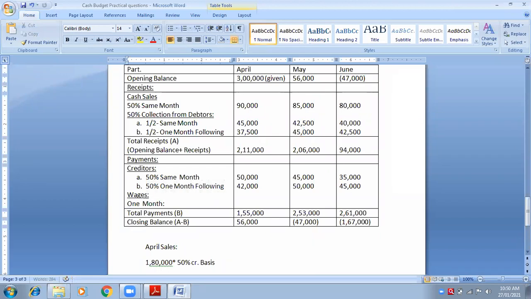So you will write here 1 month following. Write down, come on, quickly. The wages of March is 44,000, which will be paid in April. So in the month of April, 44,000 will come.